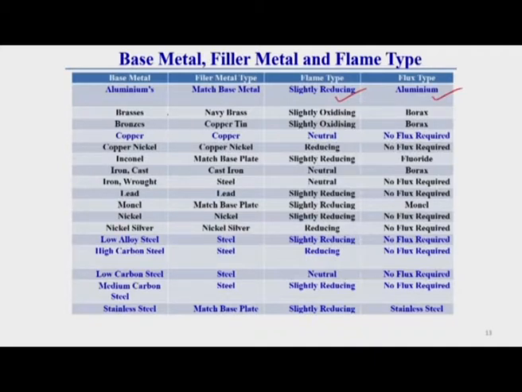If it is brass, then the filler material, the type of flame, and the type of flux generally preferable are given. If flux is required, borax type of flux is preferable. You see, in a lot of places no flux is required. For a lot of metals flux is not required, but sometimes somewhere it is required. Then what types of flux are required, and what types of flame are required for different metals, everything is given. From this you can get the idea.